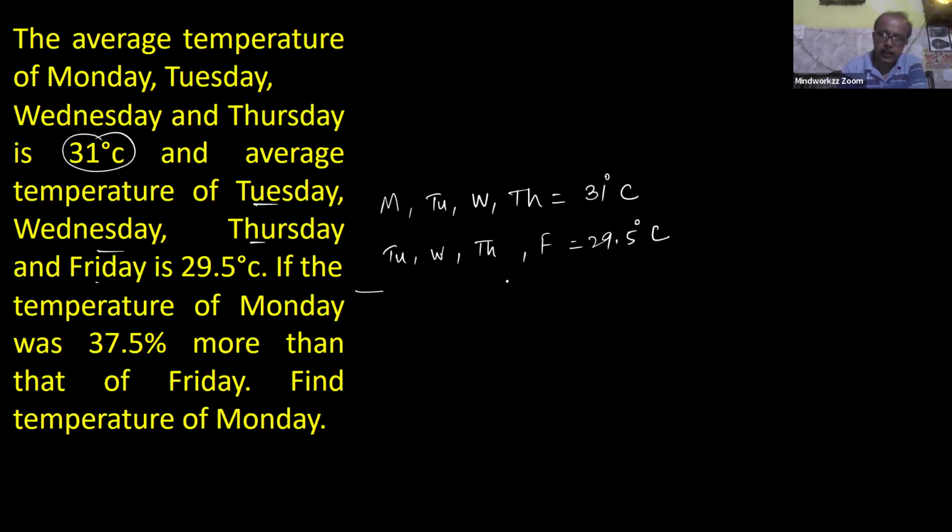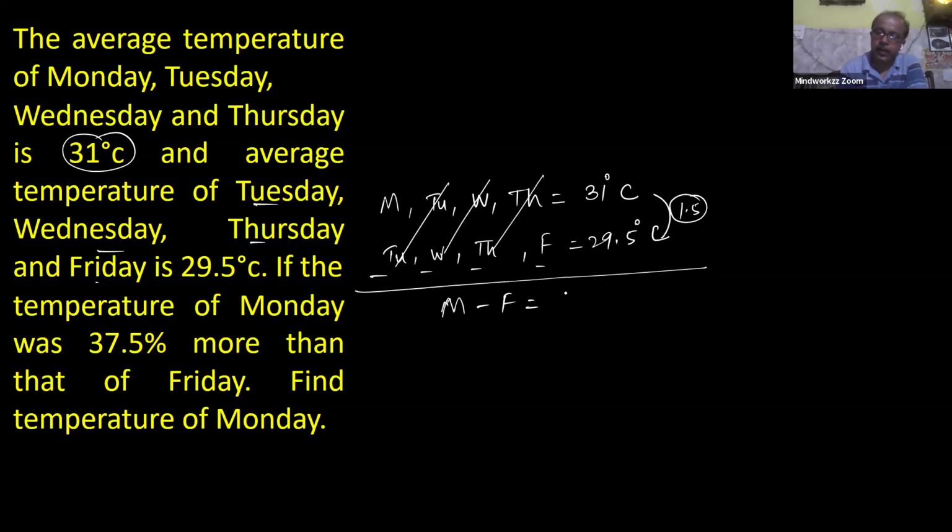With the help of these two equations, if you subtract them, Tuesday, Wednesday, Thursday cancel out, and you get Monday minus Friday. In average, your difference value is 1.5, so because of 4 days, 1.5 into 4, the difference in temperature of Monday and Friday is 6 degrees Celsius.